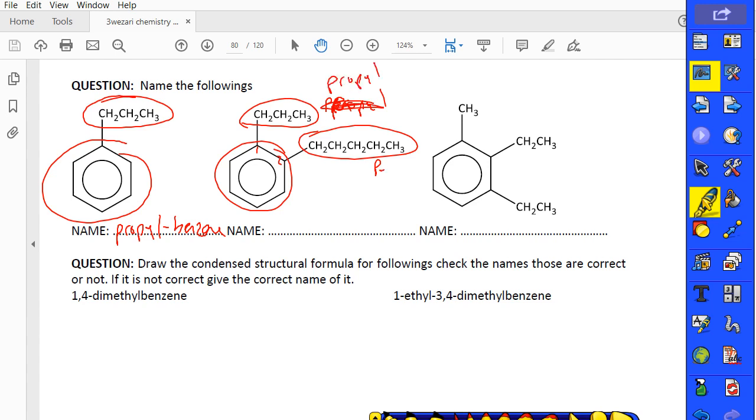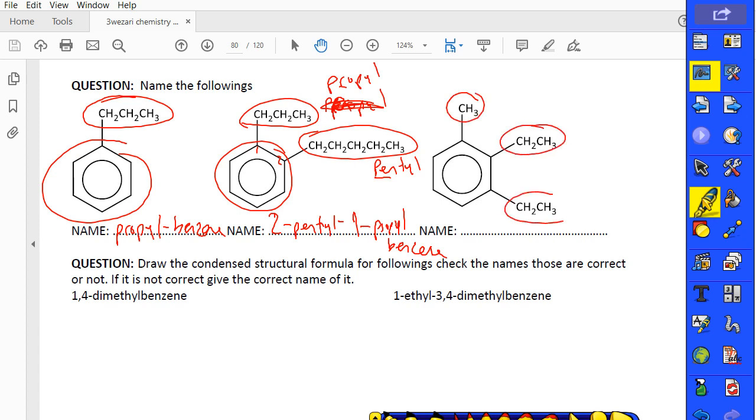Propyl. This is what? Pentyl. P-E, P-R. E is first, before R, because of that we use here 2-pentyl, 1-propyl benzene. Clear, guys? If they have the same first letter, you can check the second letter. 2-pentyl, 1-propyl benzene.